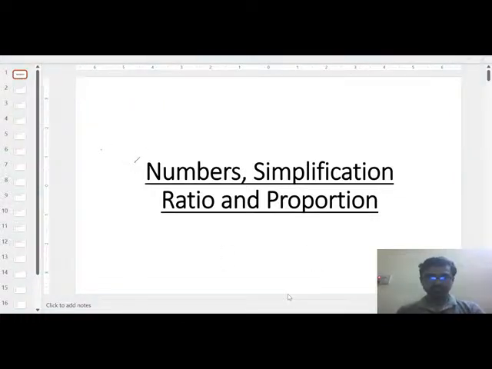As I told, today I will start 3 topics of numerical aptitude or mathematical aptitude. That is about the numbers, simplification, ratio and proportion. You can understand that these 3 topics are basically part of the aptitude. Aptitude means there is only one formula: practice, practice, practice. You just have to remember a few basic rules or formulas of mathematics up to class 10, and that is enough for you to solve every numerical problem and every aptitude for this entrance exam, as well as all the competitive exams.